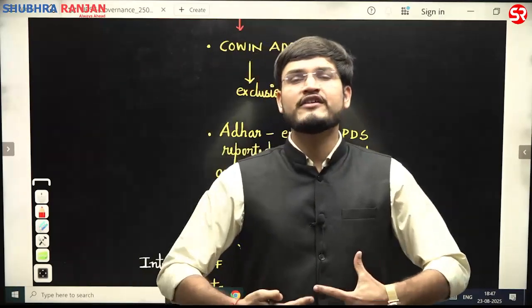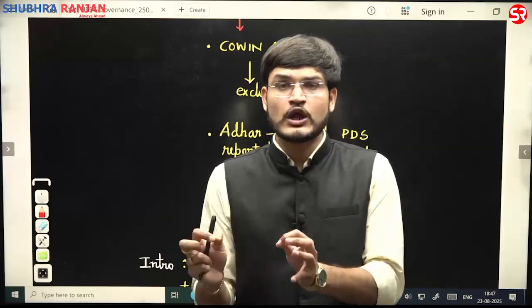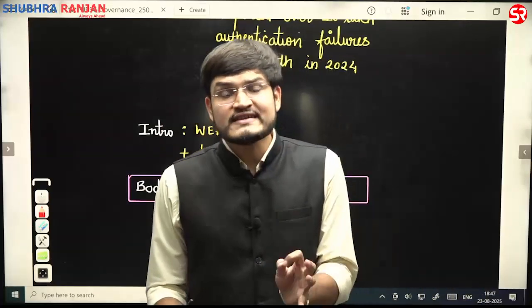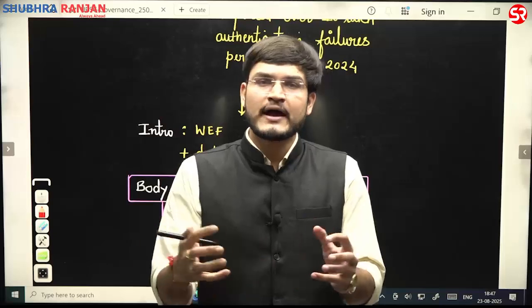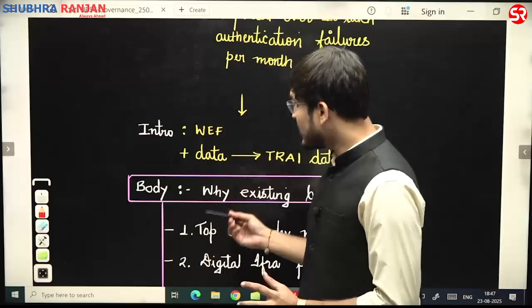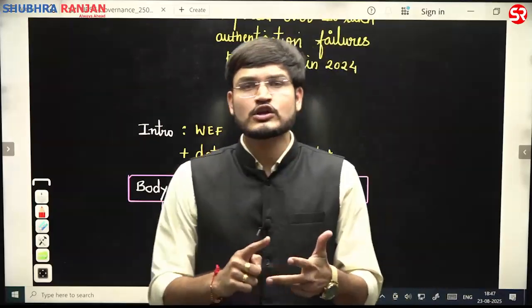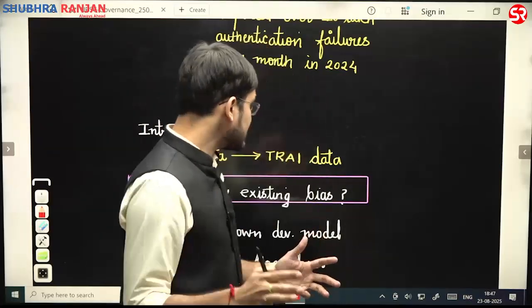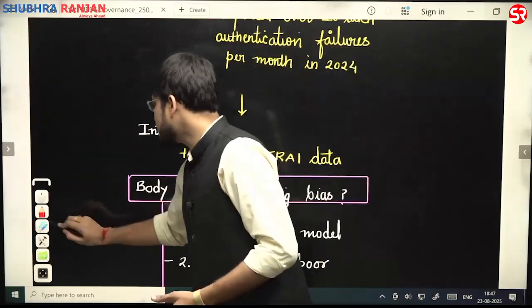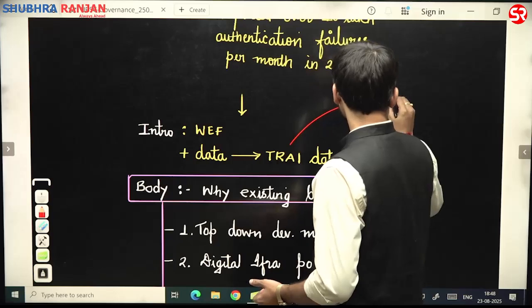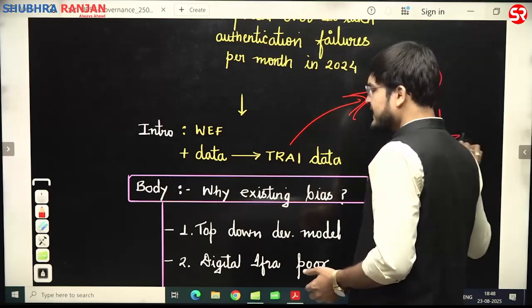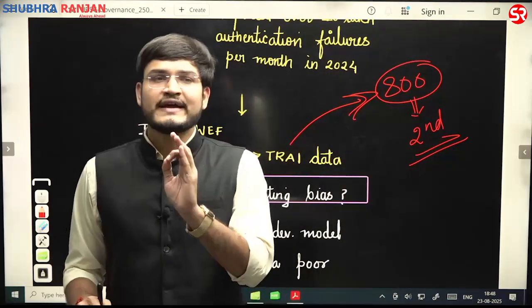So here you have to introduce e-governance using the World Economic Forum definition, starting with the use of ICT in delivering government services, and mention various values like transparency and accountability. Then mention one data point given by TRAI, the Telecom Regulatory Authority of India: India has approximately 800 million internet users, and India ranks second in the world with respect to internet users.